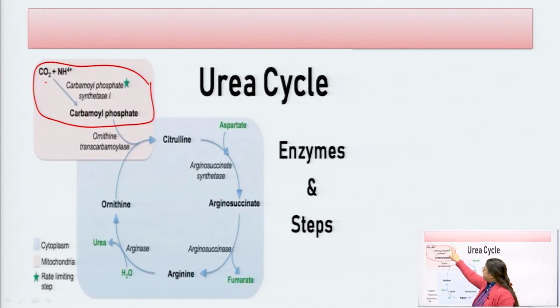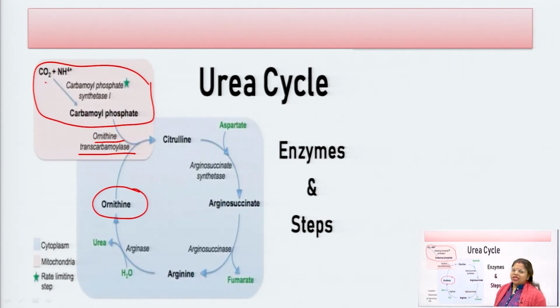So, this is an important question, and it is asked many times in examinations. Which is the rate limiting step of urea cycle? The carbamoyl phosphate synthase step is the rate limiting step in the urea cycle. When carbon dioxide and ammonia react to form carbamoyl phosphate, this carbamoyl phosphate reacts with ornithine through the ornithine transcarbamoylase enzyme. Ornithine, which is already present in the urea cycle, reacts with carbamoyl phosphate to form citrulline.